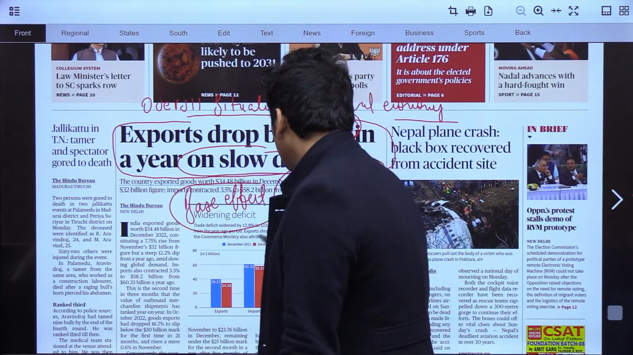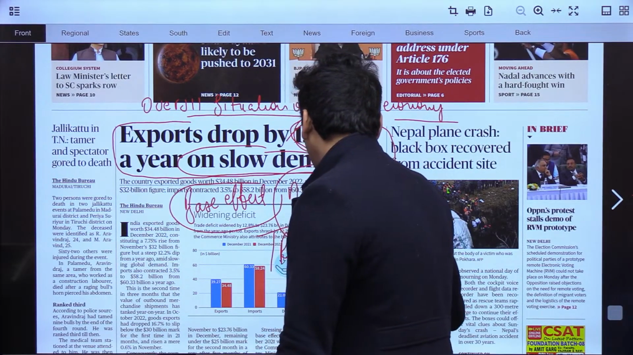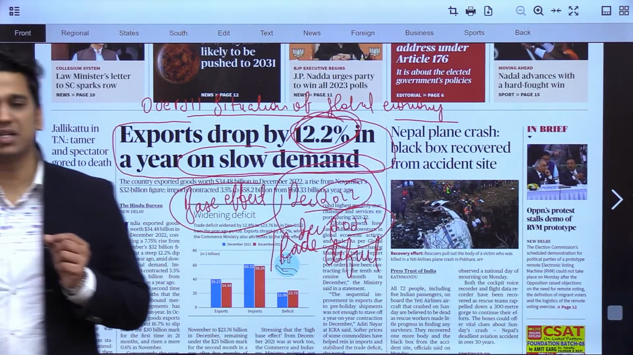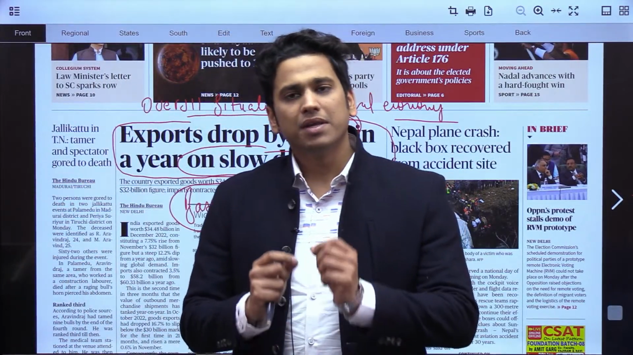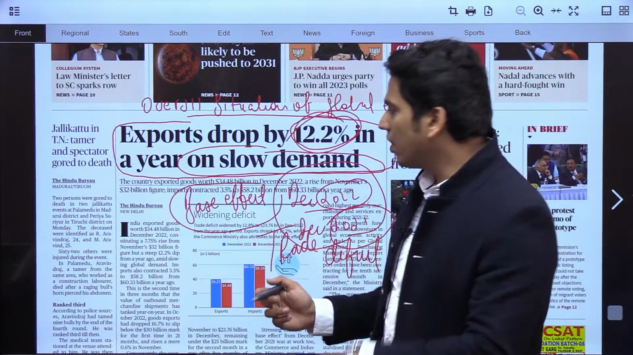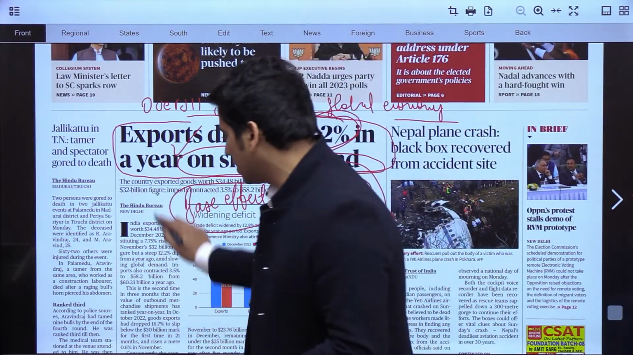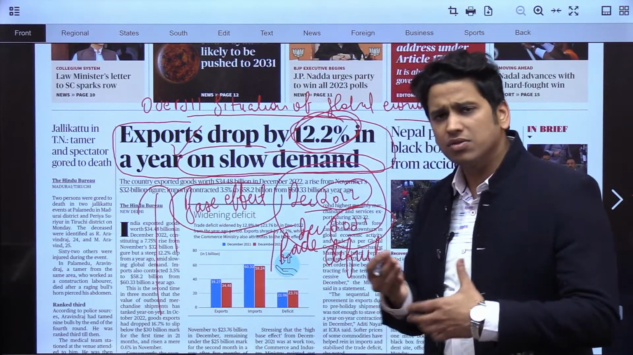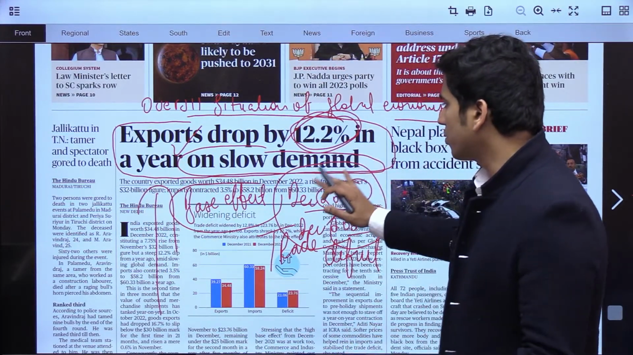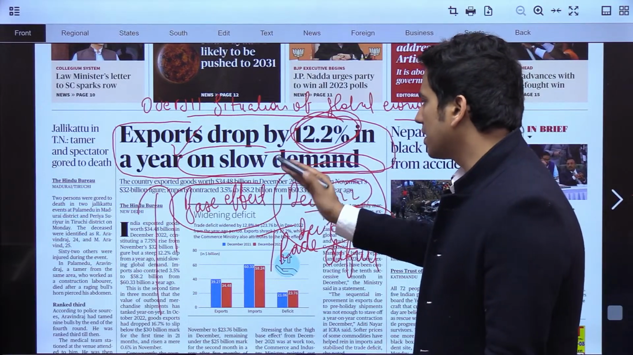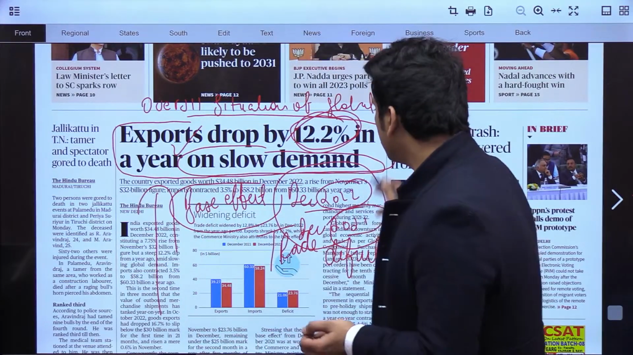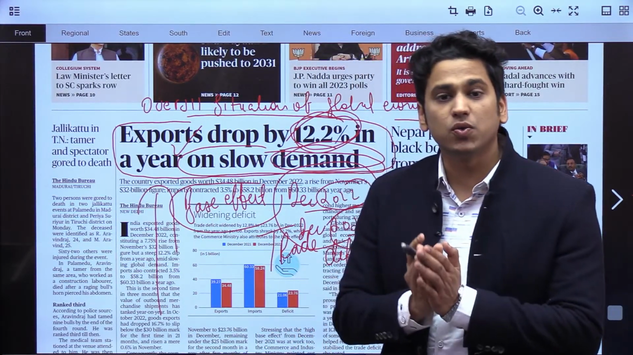Why? Because it can lead to trade deficit. In order to make sure that our trade deficit is not there, we have to somehow encourage our exports and increase them. This is the thing we have to understand in the major news section of today. So this was very important: exports dropped by 12.2% in a year on a slow demand. They have mentioned as well that it is due to the slow demand.